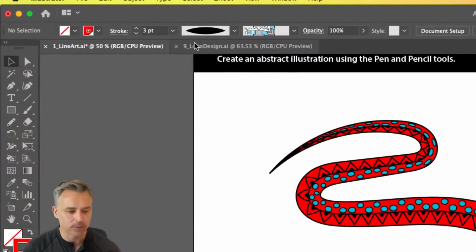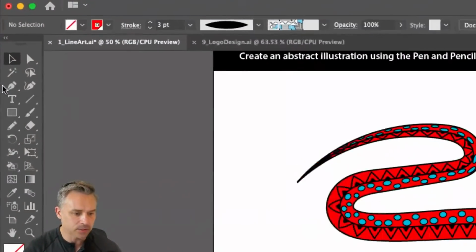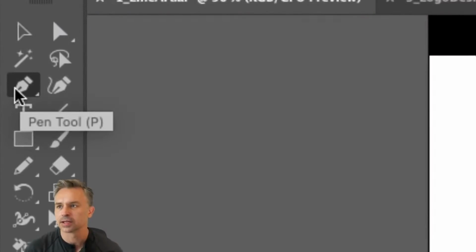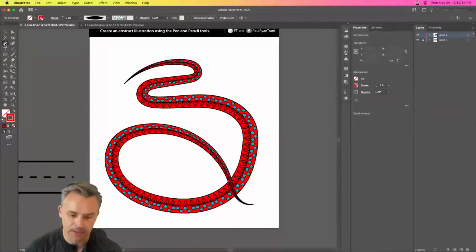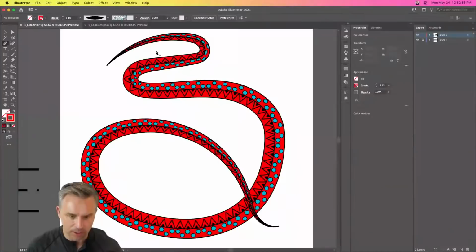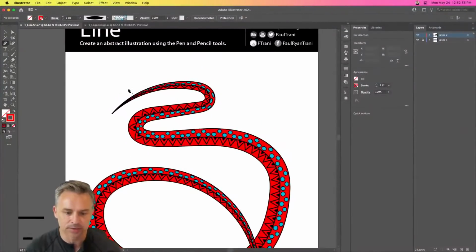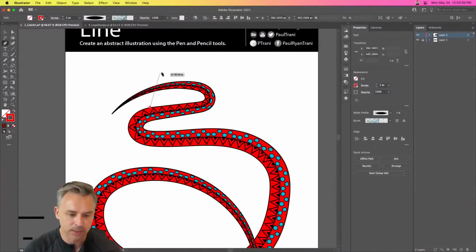Now that we've played with a line, let's go into the pen tool. So this is the other thing. We could have fun with the pencil. If you want to get really exact, it's going to be helpful to use the pen tool, right? So right in here, I want to be really exact and create some curves around this shape. So I'm going to click right there.